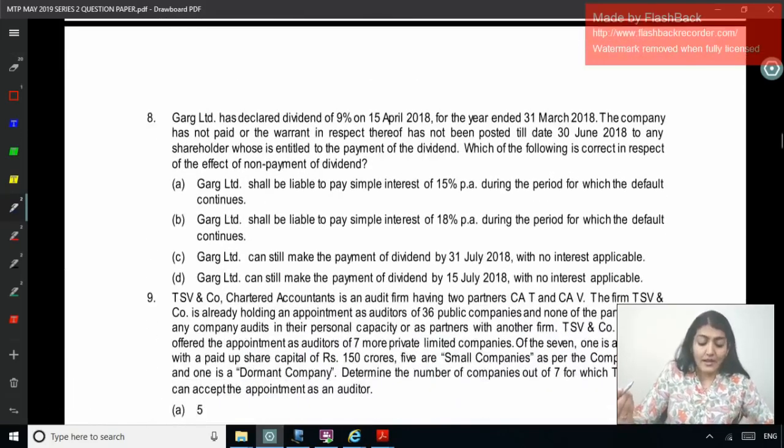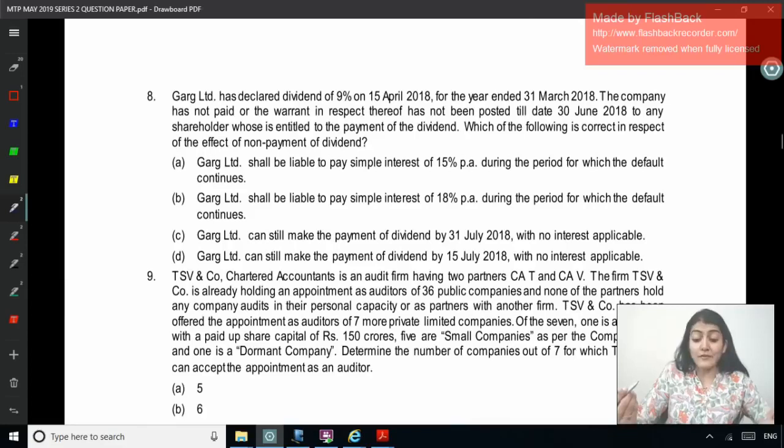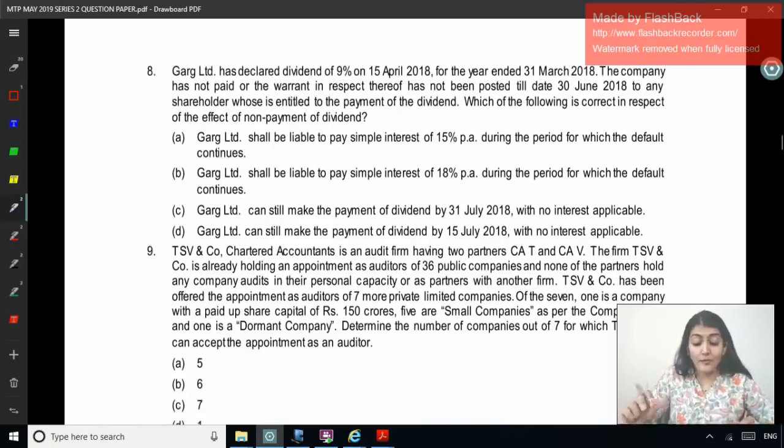Next one, Garg Limited has declared a dividend of 9% on 15th April for 2018. The company has not paid, or the warrant in respect thereof has not been posted, till 30th of June to any shareholder who is entitled to the payment of dividend. Which of the following is correct in respect of the effect of non-payment of dividend? Once the dividend has been declared and it has not been paid within 30 days, then what is the punishment? What is the fine in that case?